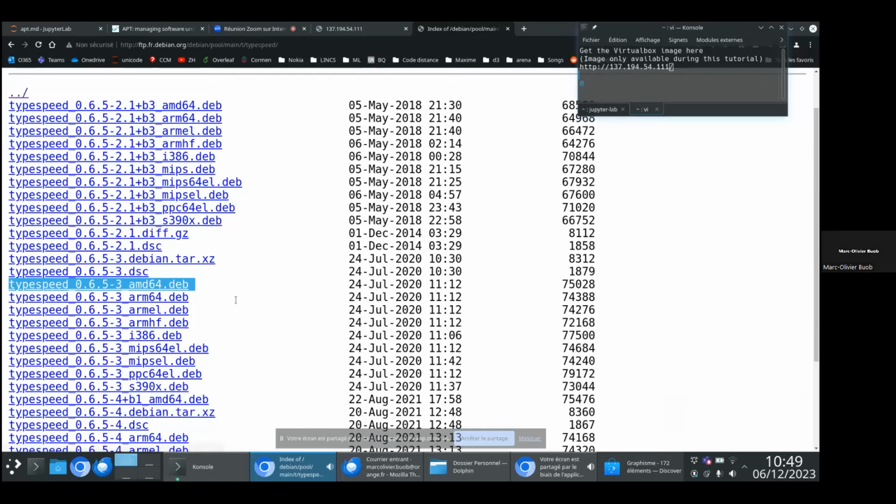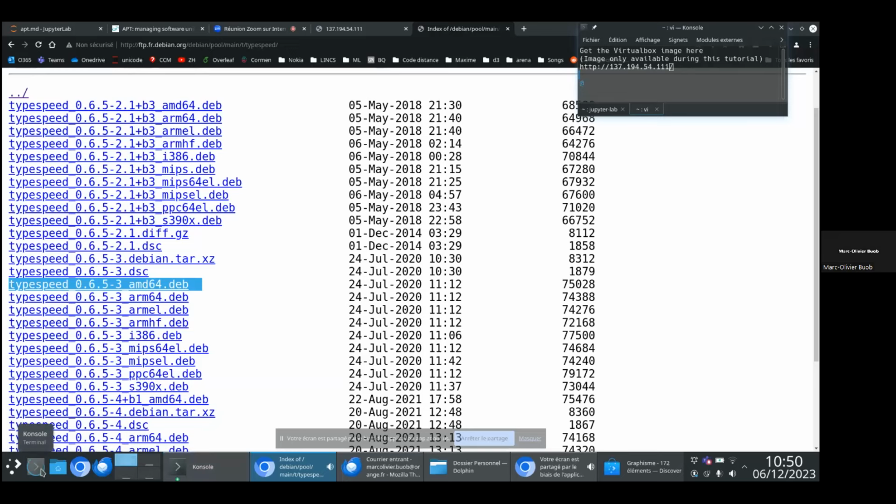And so basically, when you run apt install typespeed, apt examines this URL, finds the best version corresponding to your system architecture that corresponds to the package that you want to install. And so this is one of the goals of apt: to ease all this process. Of course, as I said, you could download this Debian file by yourself and then install it yourself.